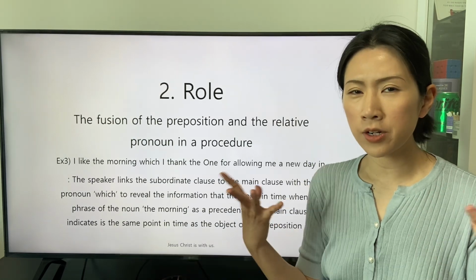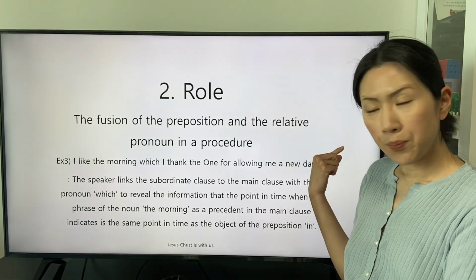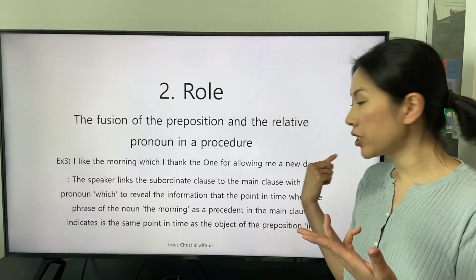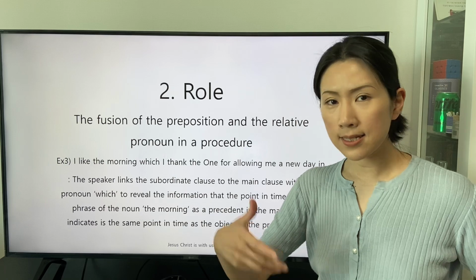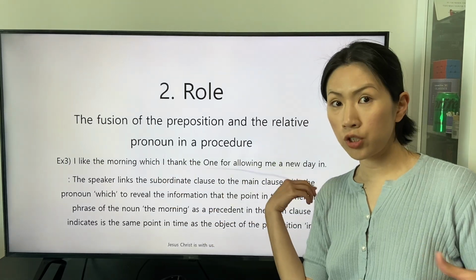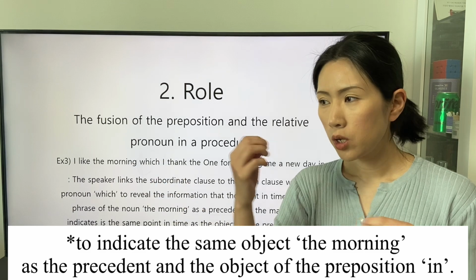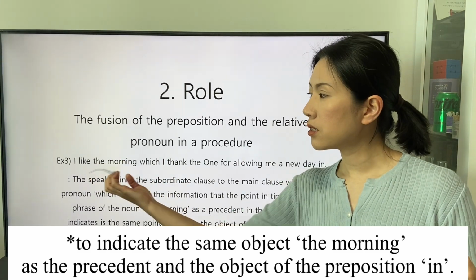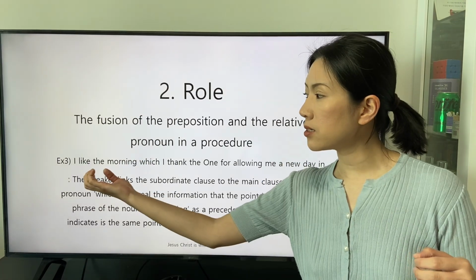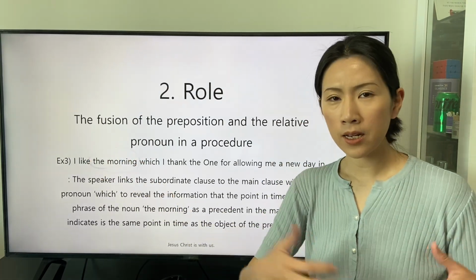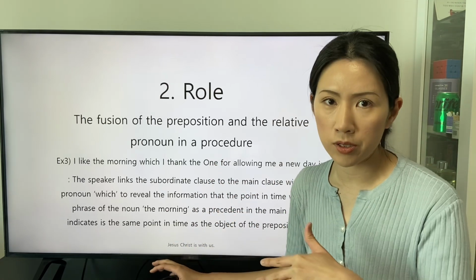The listeners can understand that the speaker abbreviates the object of the preposition in and links the subordinate clause to the main clause with the relative pronoun which because the precedent, the morning, indicates an object that is not a person.